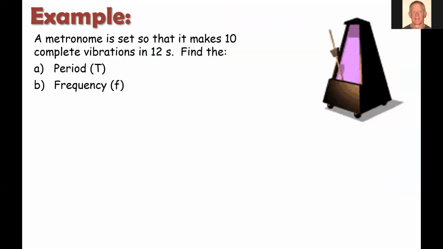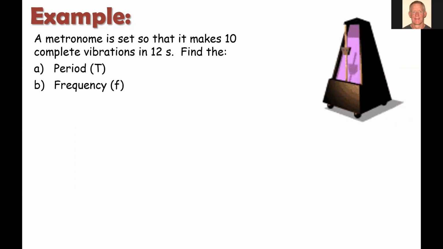All right, let's apply this to an example. So a metronome, if you play a musical instrument, these are little devices that are based on a pendulum, kind of an upside down pendulum, and they swing back and forth. And as we change the length of the arm, moving that weight up and down, we can change the speed that it does. So musicians use these, or used to, we probably have electric versions of them now, to set a certain tempo or pace that you're playing the piece of music at.